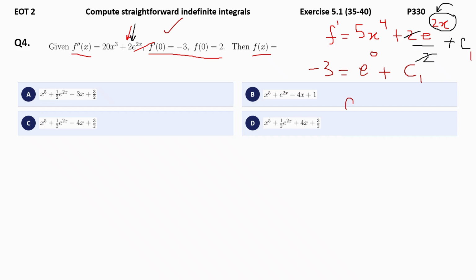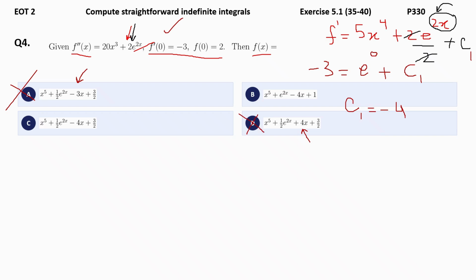And that leads to your C1 value as negative 4. If needed, you can look at your C1 value over here and you can cancel option A and option D.